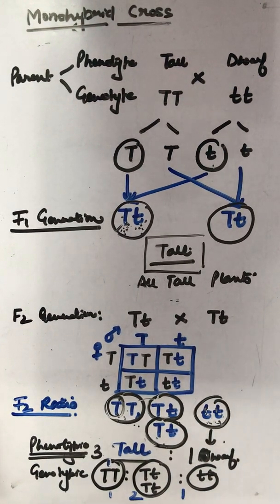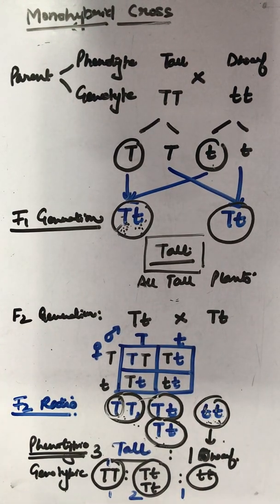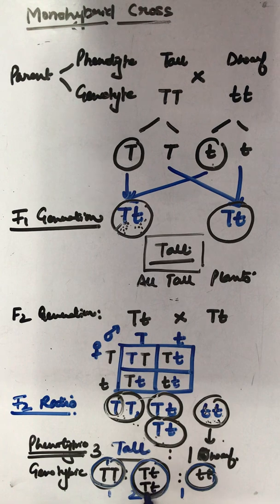It means 1 completely tall, 2 hybrid tall, heterozygous tall, and 1 dwarf. 1 homozygous, where homo means having the same gametes, 2 heterozygous tall, and 1 dwarf. This is the genotypic ratio.